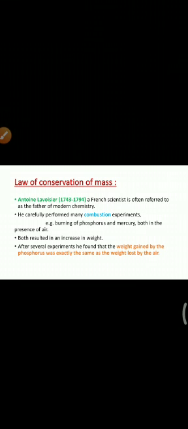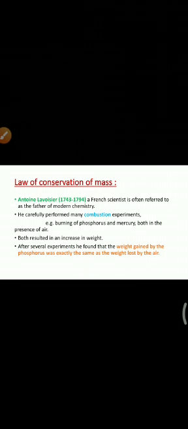Antoine Lavoisier, 1743 to 1794, a French scientist, is often referred to as the father of modern chemistry. He carefully performed many combustion experiments. Combustion experiments, what? When an element burns in air, that is called combustion. Suppose one example, burning of phosphorus and mercury both in the presence of air. When any element burns in air, it forms certain oxides. So what are the observations when they burn phosphorus and mercury in air? Both resulted in an increase in weight.